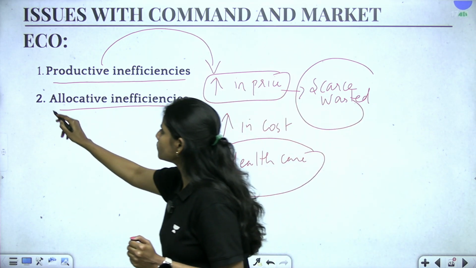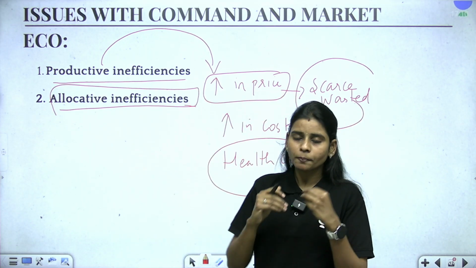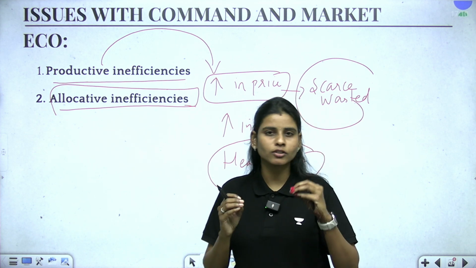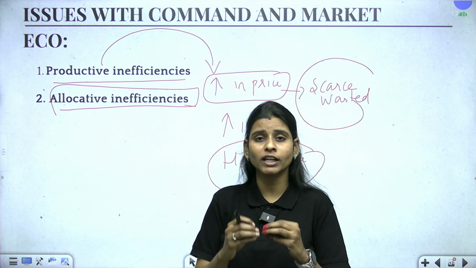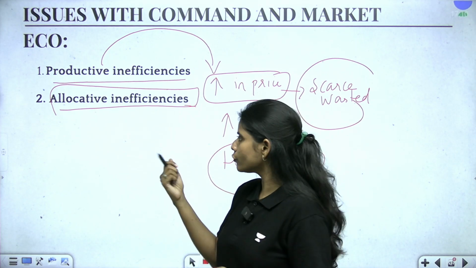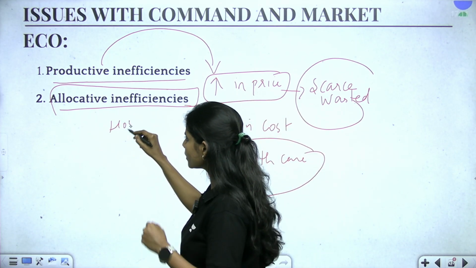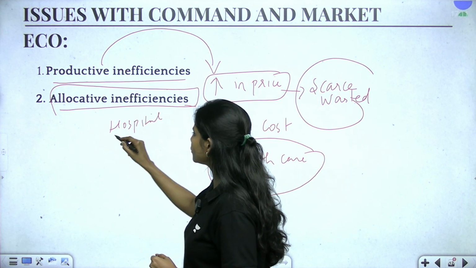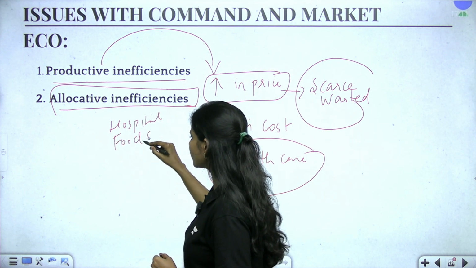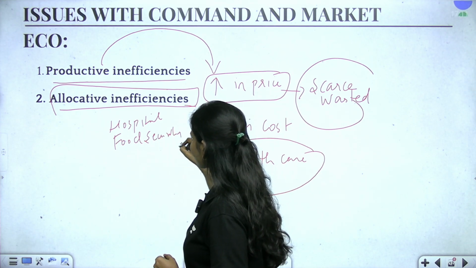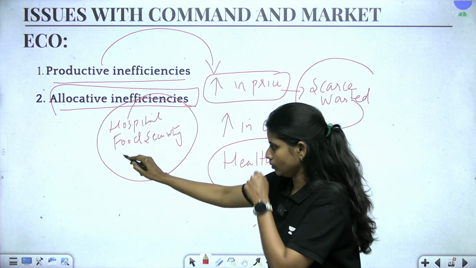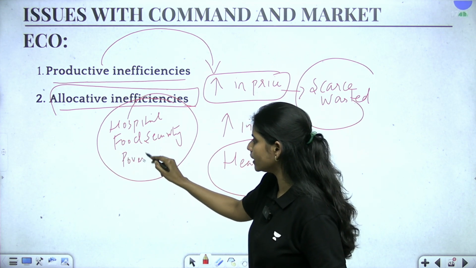And then allocative inefficiencies. See, in the market economy, the government is not playing any role in deciding what type of basic needs it should have. Say for example, hospital services, food security, okay, and then poverty eradication.